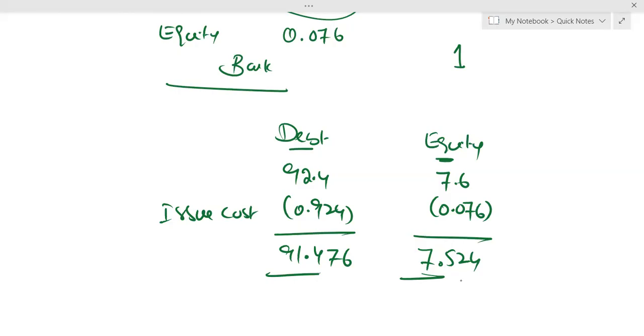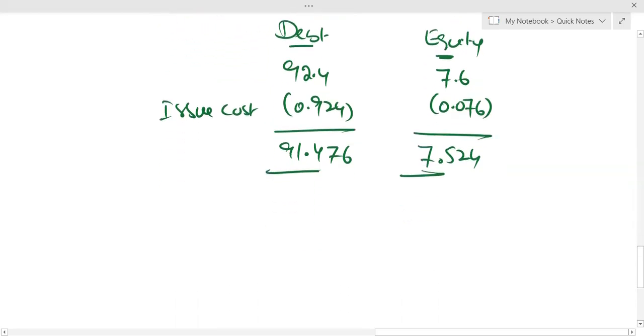And I mentioned one more point: if there wasn't any issue cost, then the same 9% would have been treated as the effective rate. Right now, the effective rate is different from 9% because of the issue cost, and it is also mentioned in the question. So how are we going to utilize that 9.38%? Let me give you the idea.